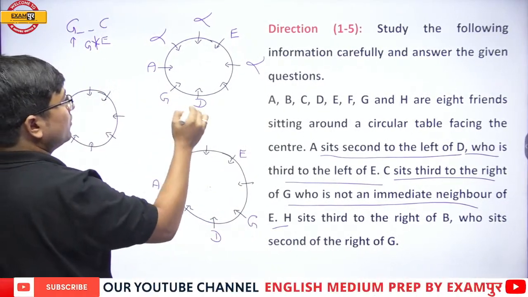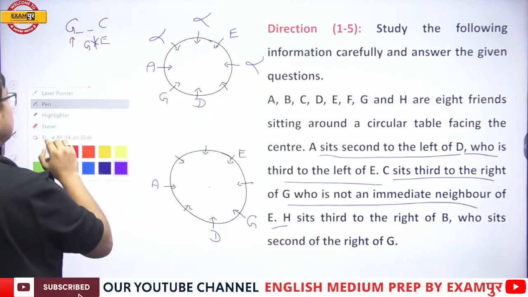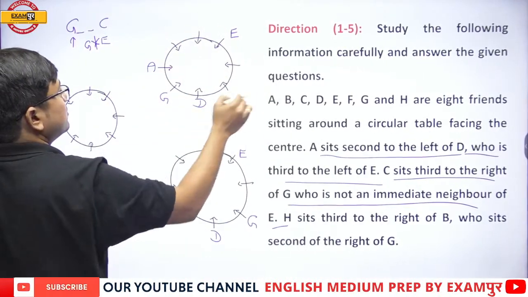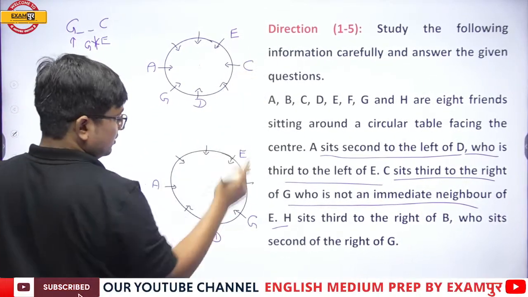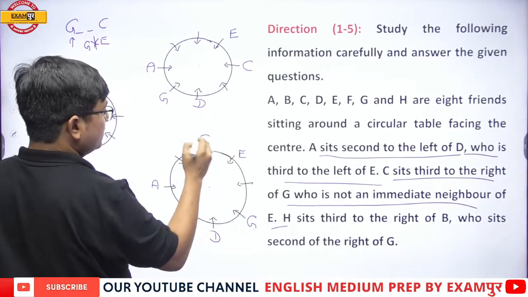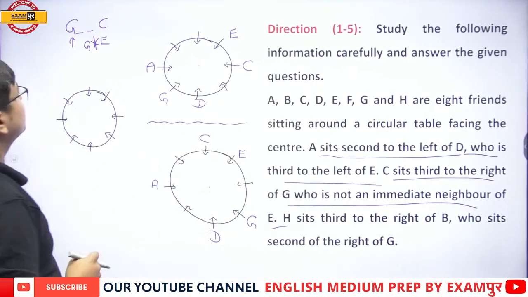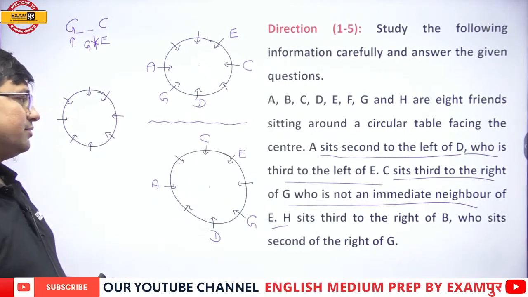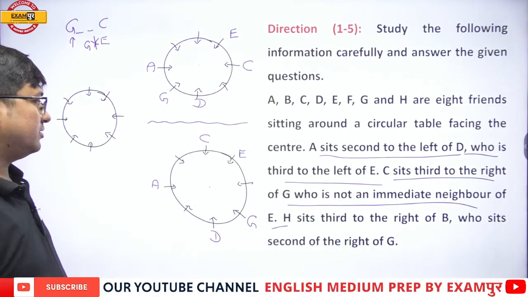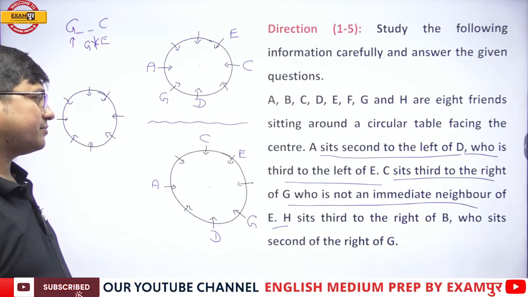Now if G is over here, 1, 2 and third right is C. My dear students, have a look at this. If G is over here, then 1, 2 and third right is C. Alright, so G's third right is C. Okay, G is not a neighbor of E.